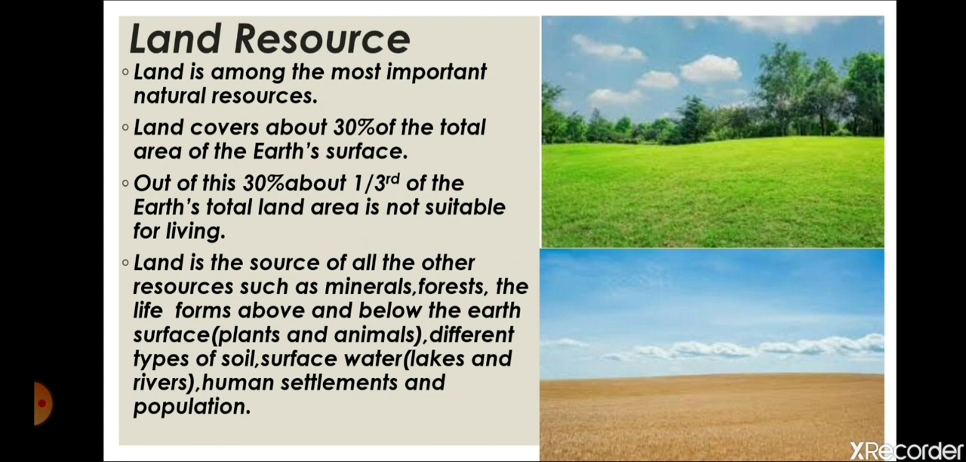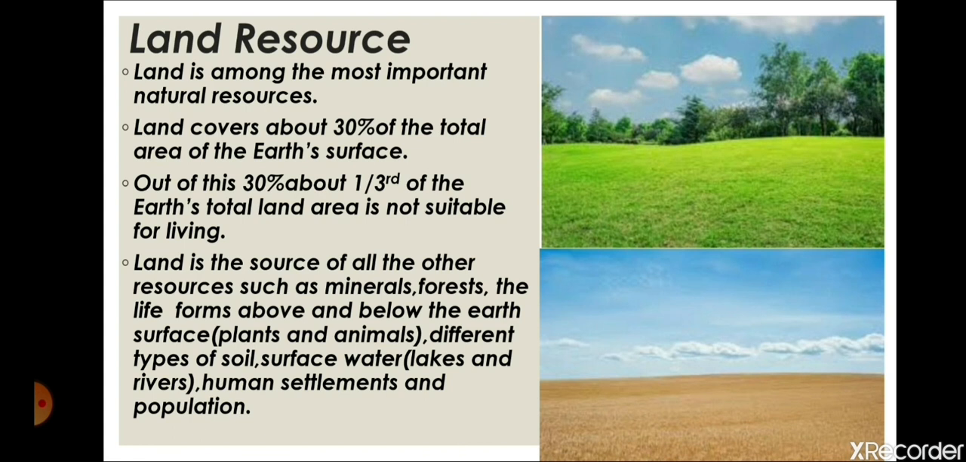Now why is land most important? Because it serves as the source of all other resources. All of us know that we survive on land. Not only we, but animals, plants, forests, land animals, the animals that are living below the surface of the earth or above the surface of the earth, water bodies, forests, mining activities, minerals, everything just survives on this earth surface, that is land only. So land is a very important natural resource.